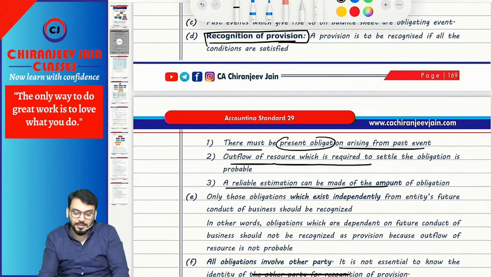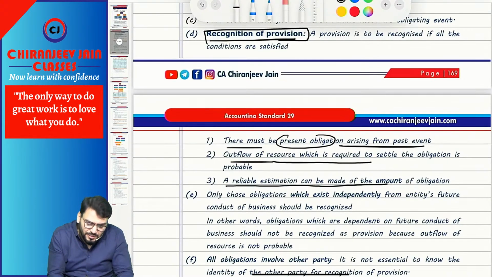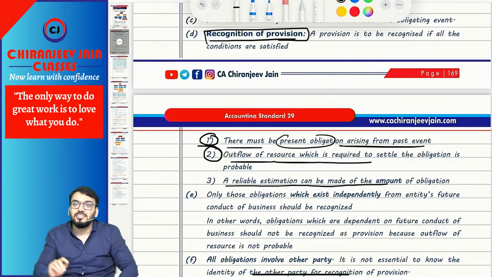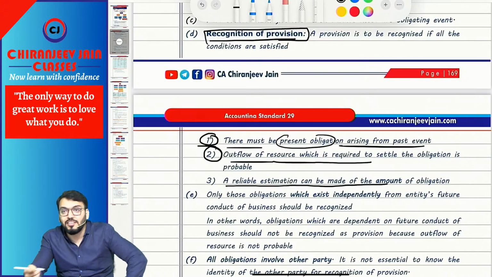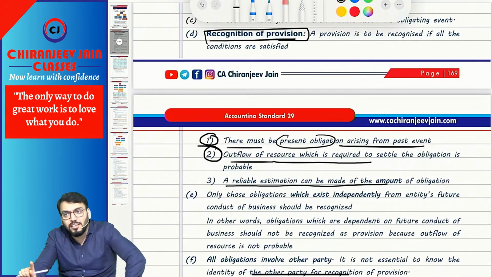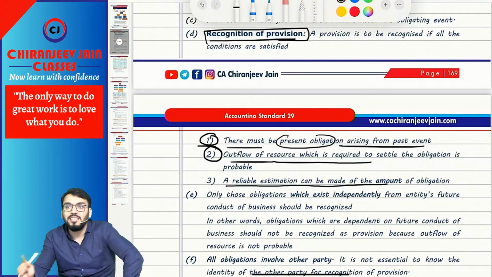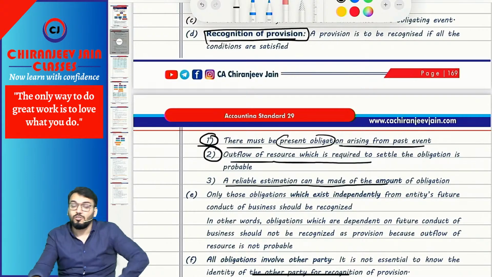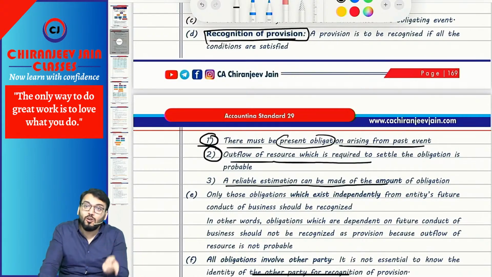Understood? Correct. I think in point number one and point number two, when I say there must be a present obligation arising from a past event, present obligation means the obligation is probable. So in the first condition, the point is the obligation must be probable. In the second condition, the outflow must be probable. So both are probable. These are two conditions.